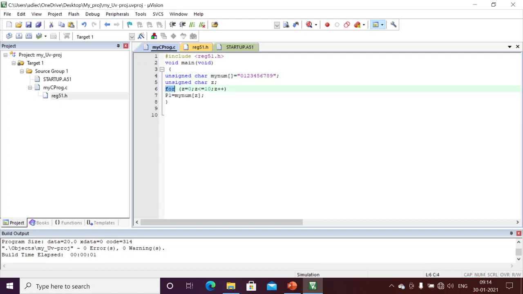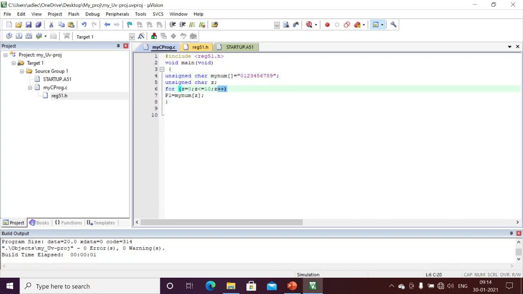Okay, here unsigned char jud. Why? Because for index accessing, I need one more variable. I want to access a particular index, and that index's value I am going to write to port 1. For jud equal to 0, 0 is less than 10, that's why I'm going inside. Here this is only one statement, so there is no need for open and close braces. I'm going inside: port 1 equals my number array of 0. Index 0 I'm accessing, and 0 will be written to port 1.